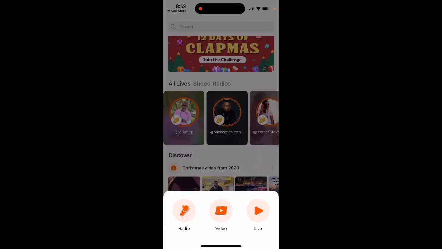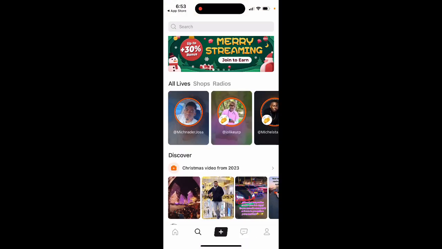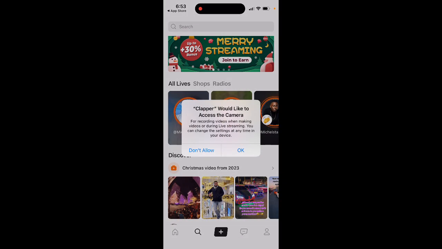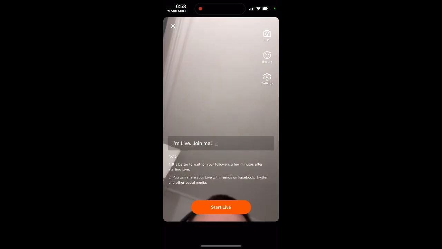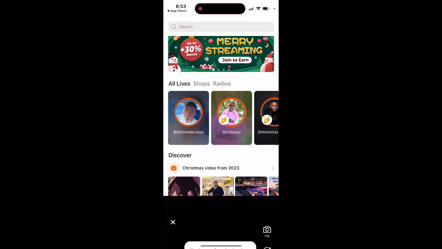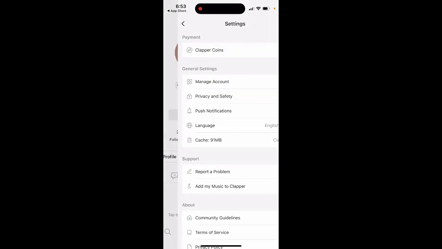Then you can create your own live stream. So you can start a radio, you can just go and start radio. You can also tap plus and upload a video. So then also you can just start a live stream here. And then you have your profile here. So that's just where it is. And here's your profile. You can also invite other people.